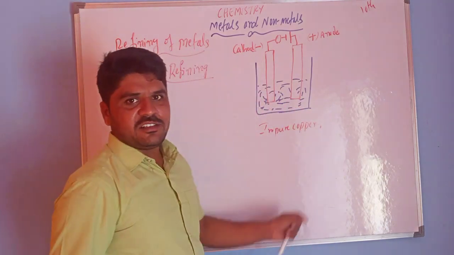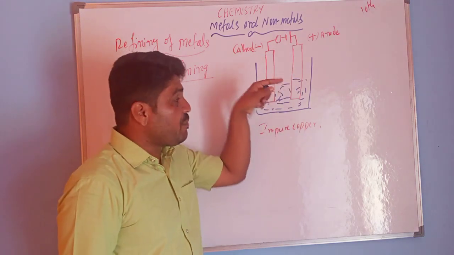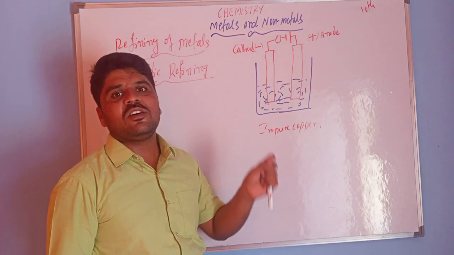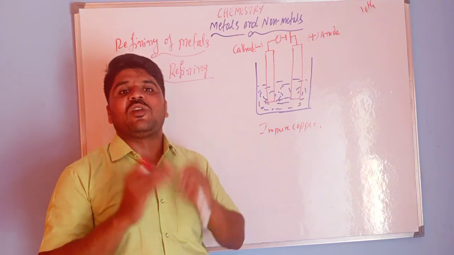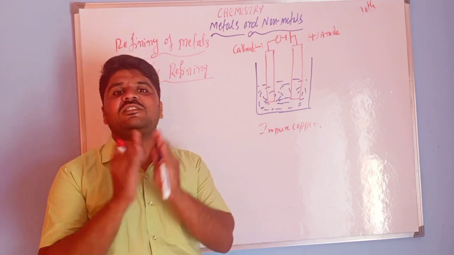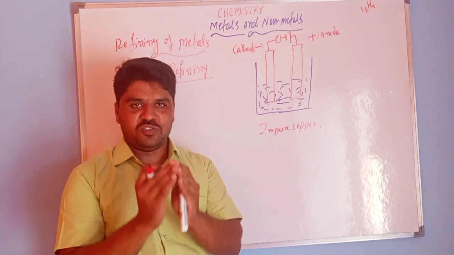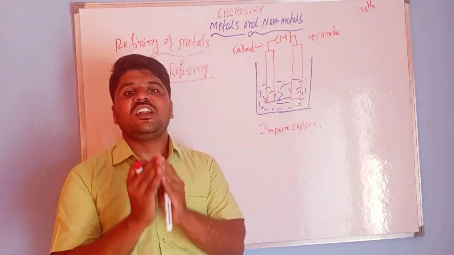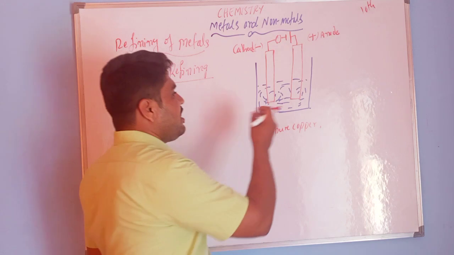Which electrolyte do we use? A metallic solution is used as the electrolyte, that means a solution containing metal salts or metallic ions.